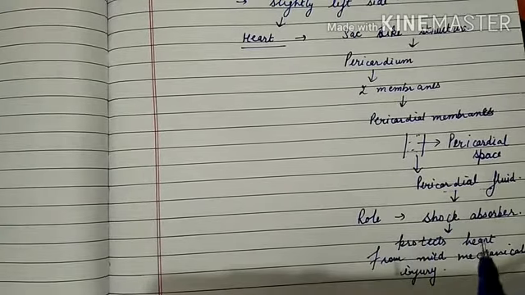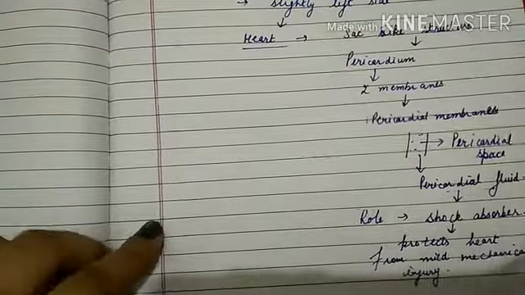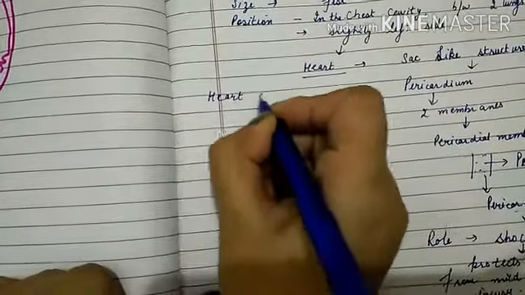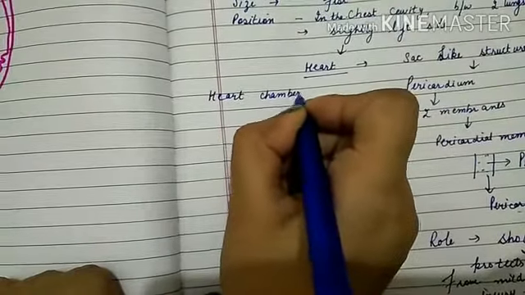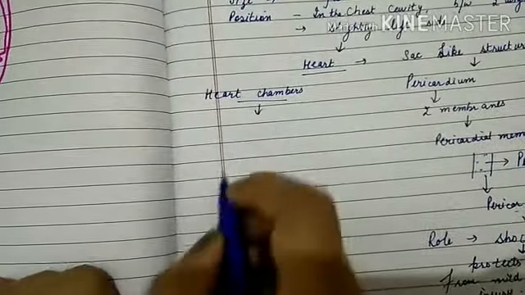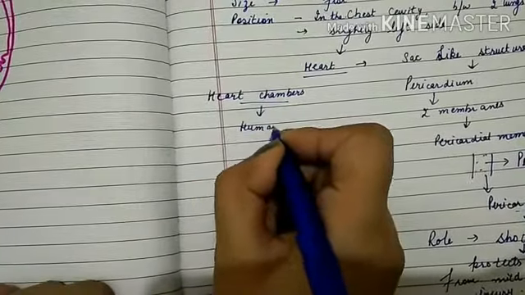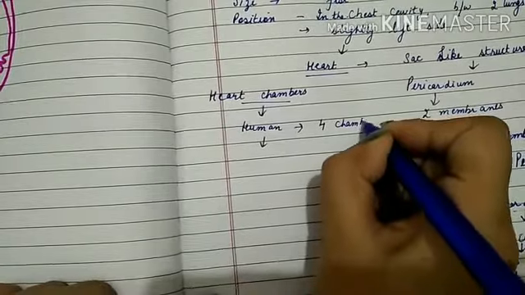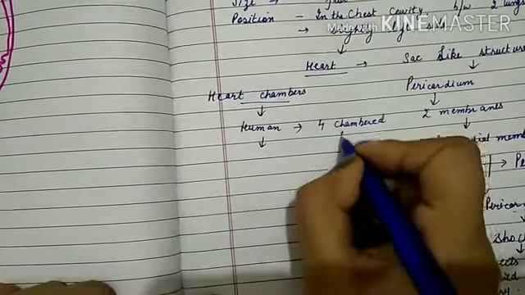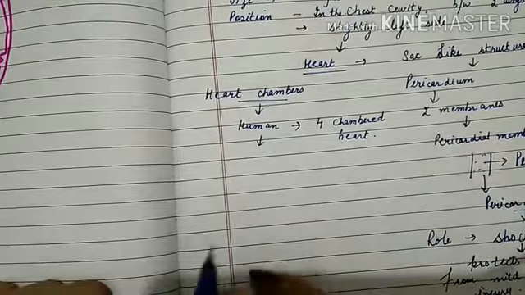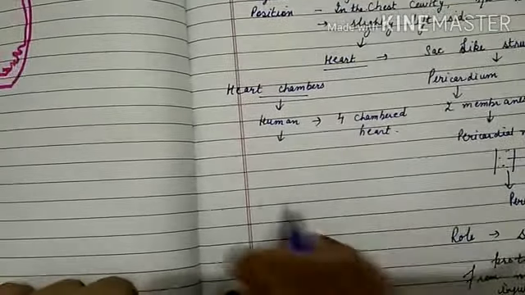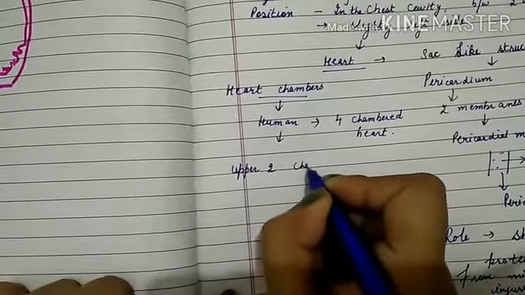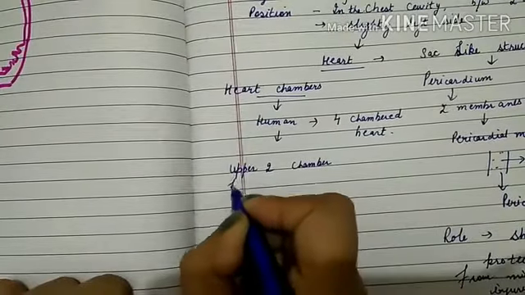Then we will study about heart chambers. Since we are studying the human heart, it has 4 chambers. So it is a 4-chambered heart. What are these chambers? There are upper 2 chambers and there are lower 2 chambers.